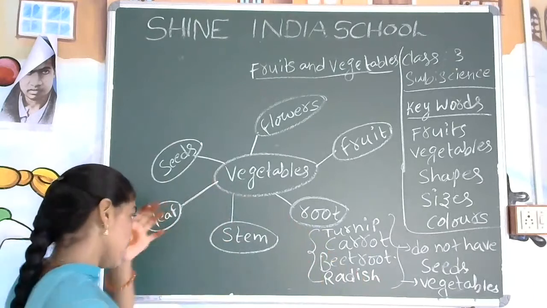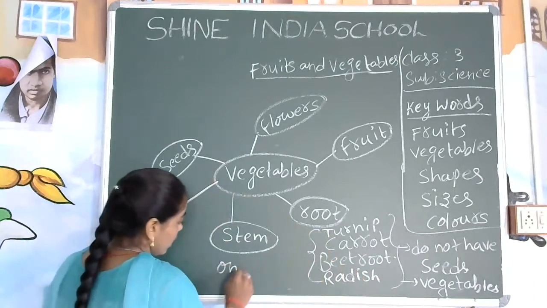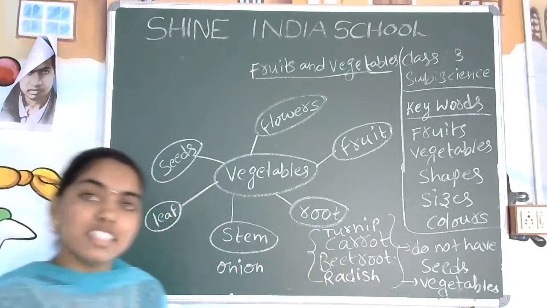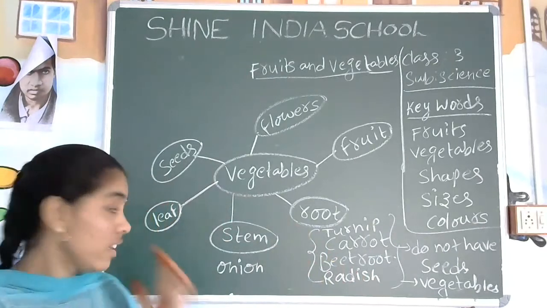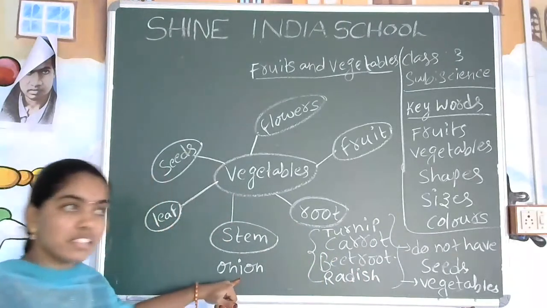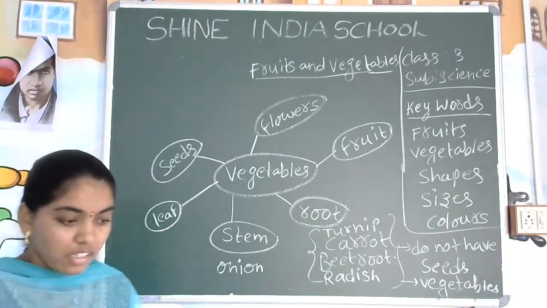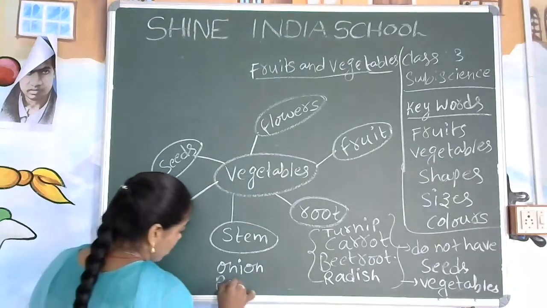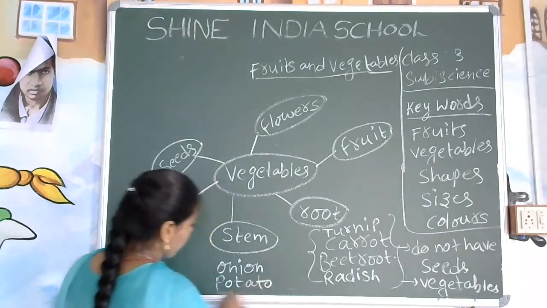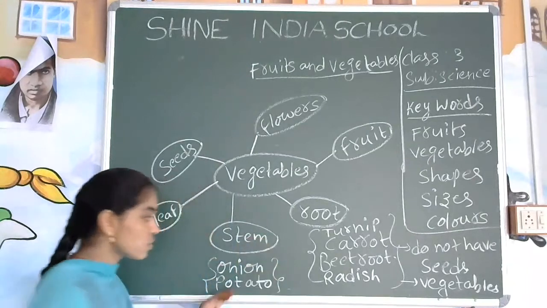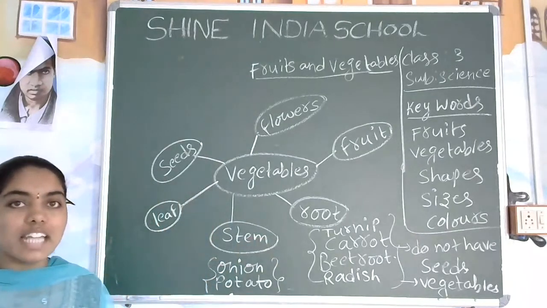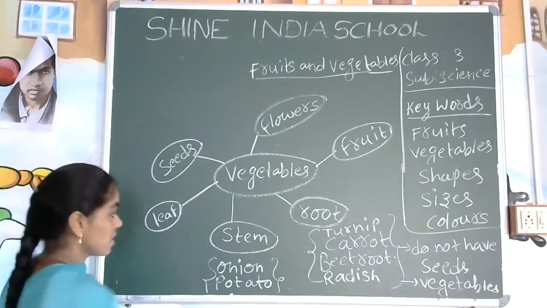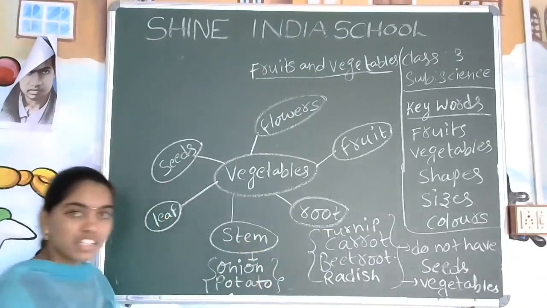Here the stem is there. Onion. While cutting the onion, you can get the tears. Have you seen the onion? Yes, onion is nothing but the stem. Next, potato. Potato is also a stem. If we cut these two vegetables, we cannot get any seeds. So we call these vegetables. These are the two examples of a stem.